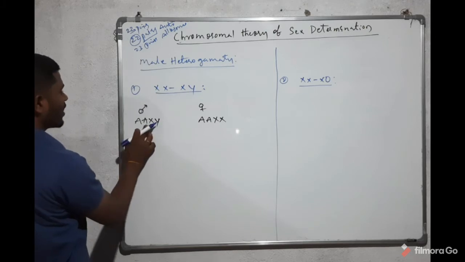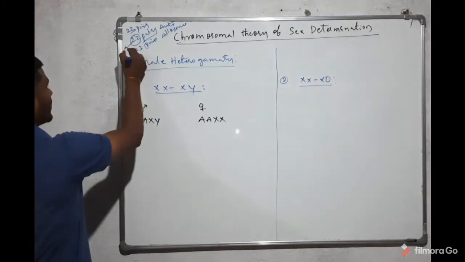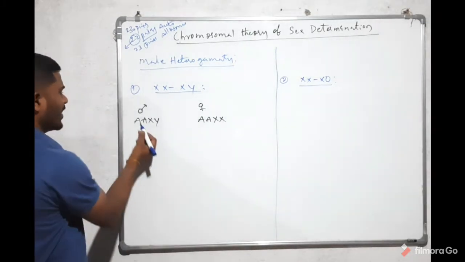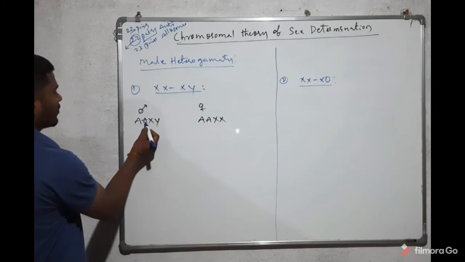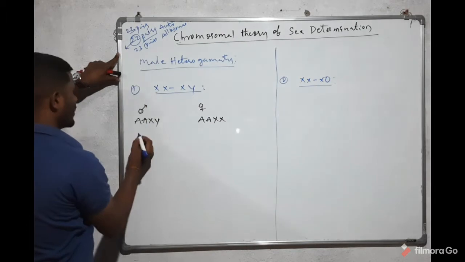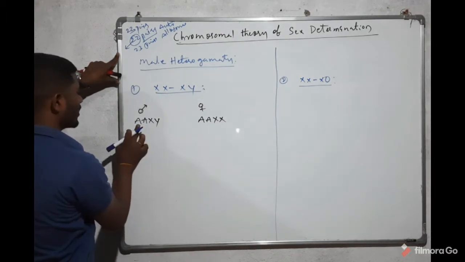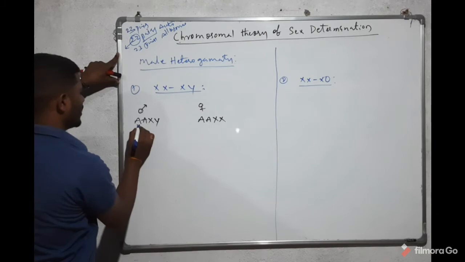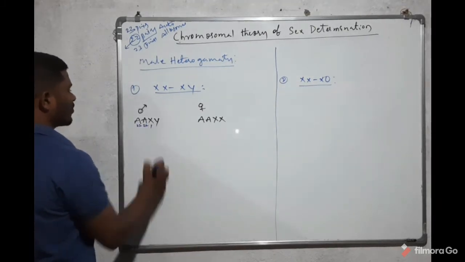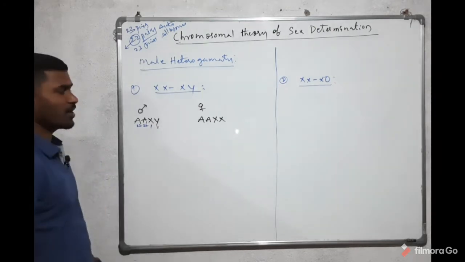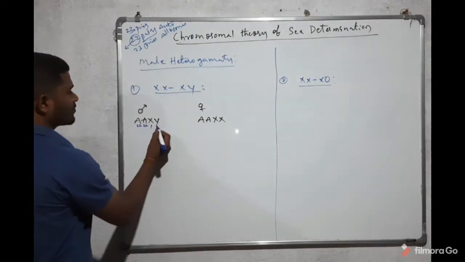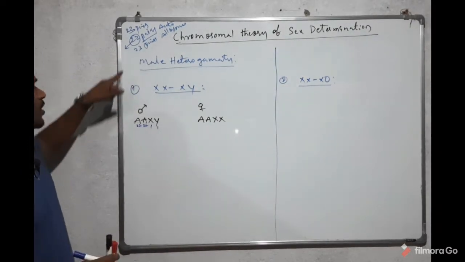Here AA means autosomes. So 22 chromosomes here and 22 chromosomes here, this is one chromosome and X is 1. 22 plus 22 is 44, plus 1 is 45, plus 1 is 46.